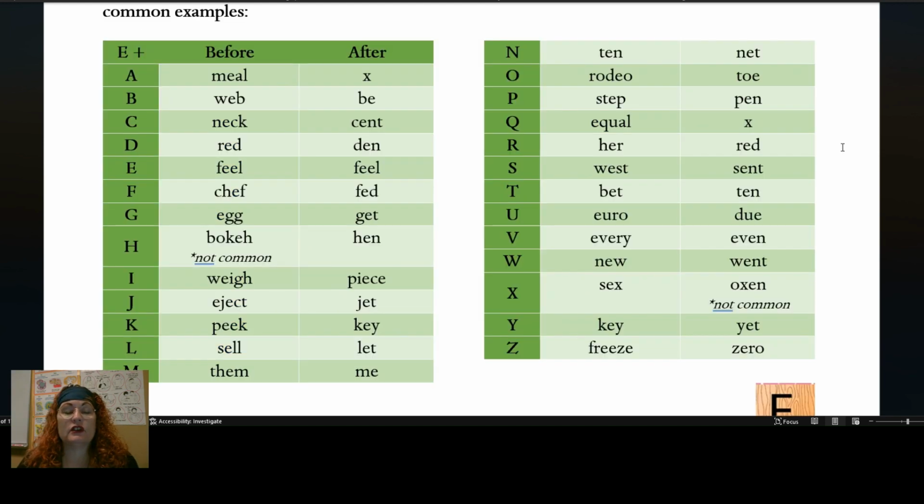E is a vowel, so it combines with basically any letter. Here are examples of combinations of E with other letters. The only combination that really doesn't work is E does not come after A and E does not come after Q. Everything else is fairly common.